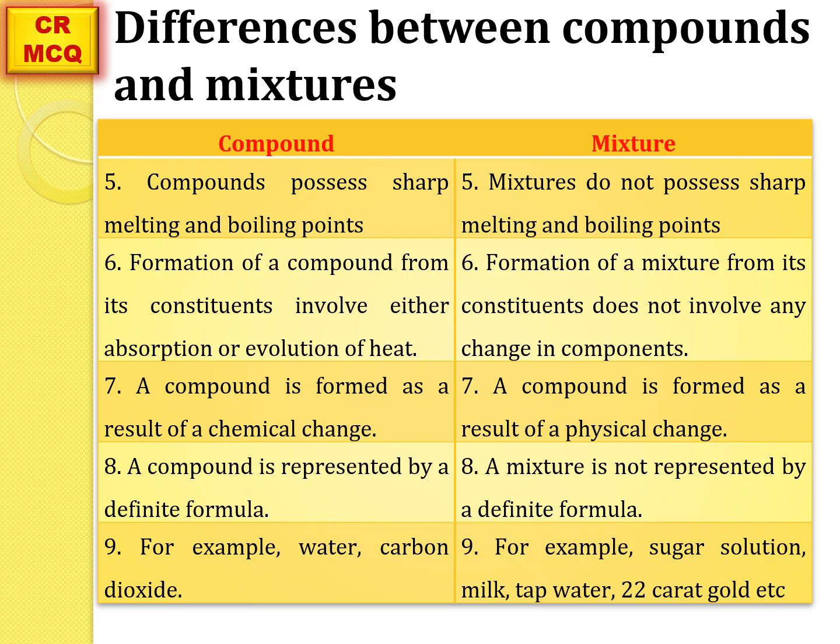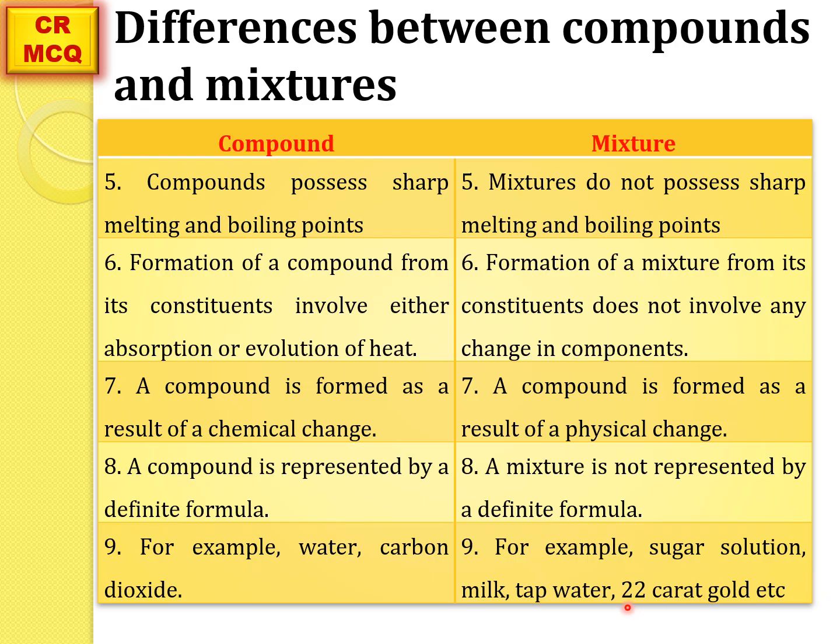A compound is formed as a result of chemical changes, whereas a mixture is formed as a result of physical changes. Here the word is mixture, so by mistake compound is written, just correct it. A compound is represented by a definite formula, whereas a mixture is not represented by a definite formula. Some examples of compounds are water and carbon dioxide, whereas examples of mixtures are sugar solution, milk, tap water.